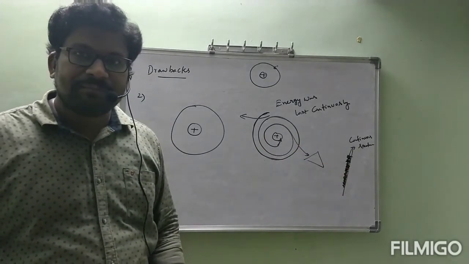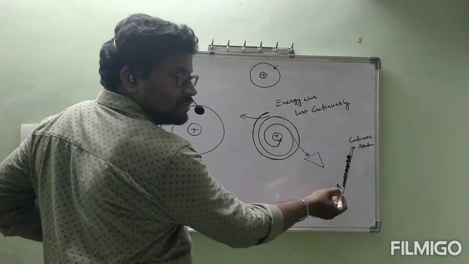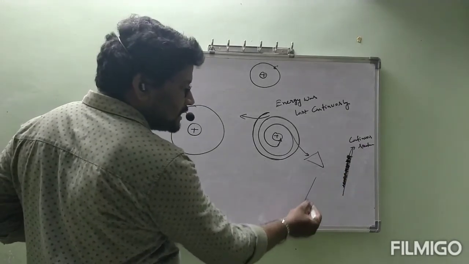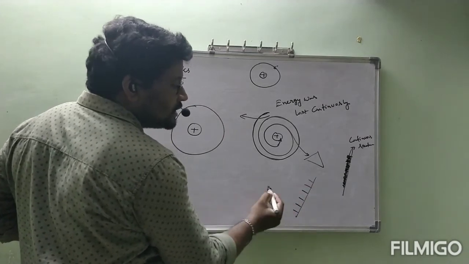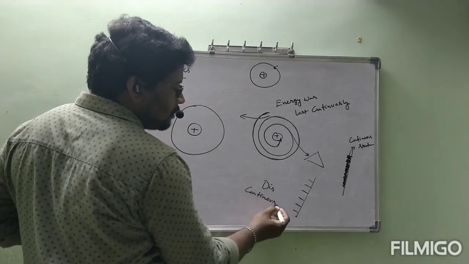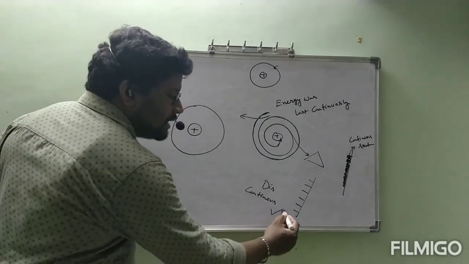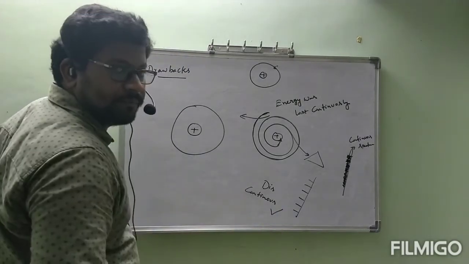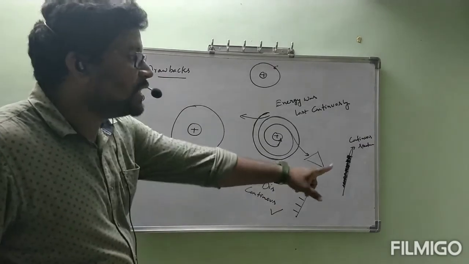But practically, scientists observed a discontinuous spectrum. They observed a discontinuous spectrum in practice, but the theory explains a continuous spectrum.